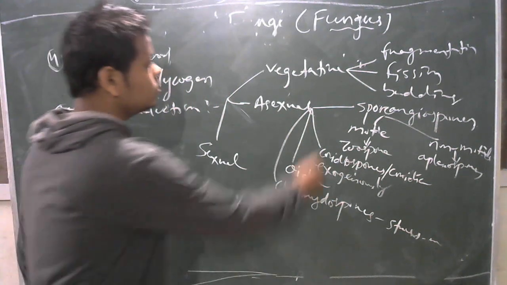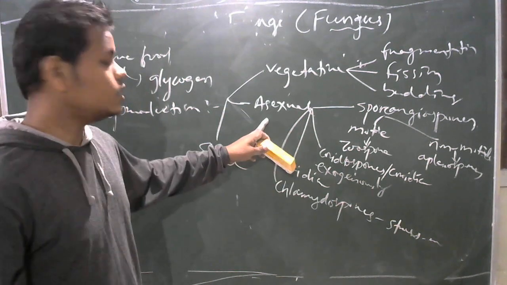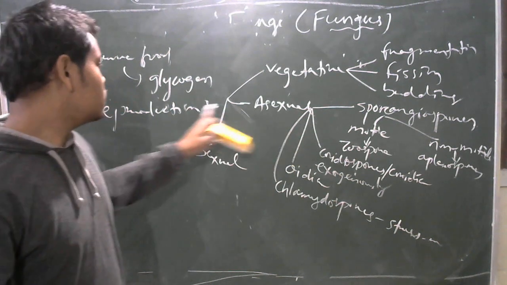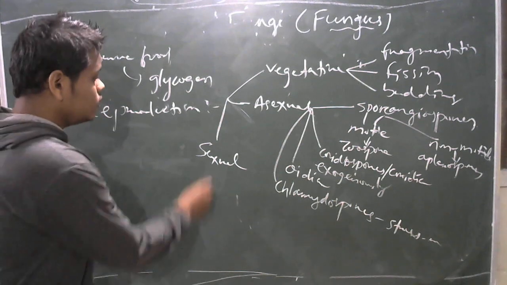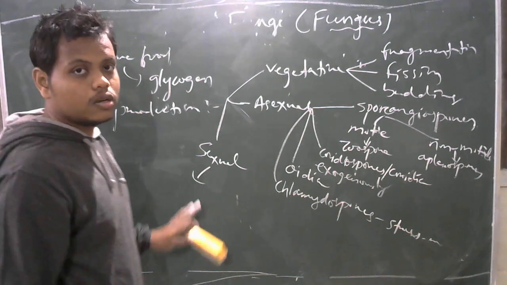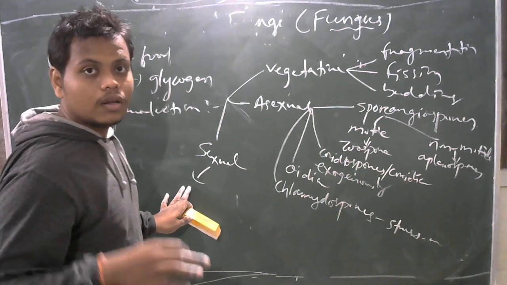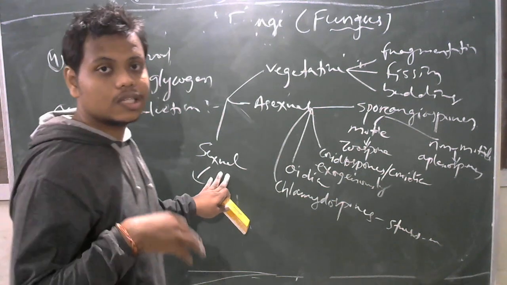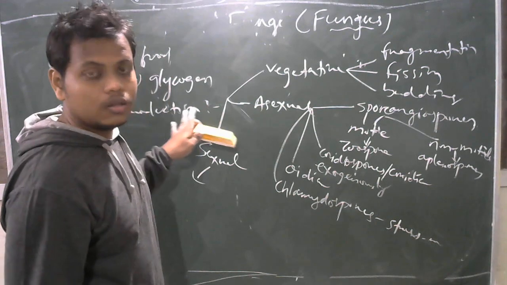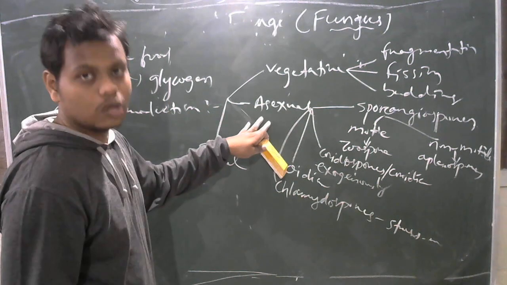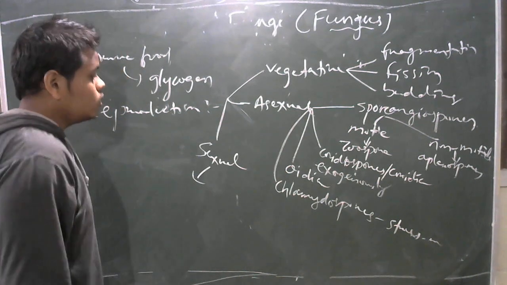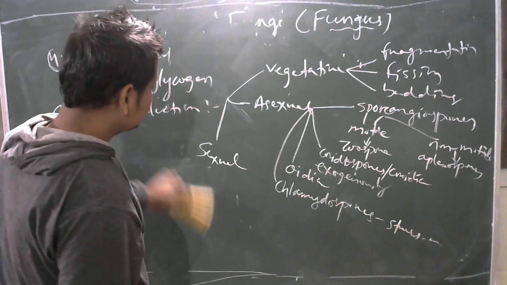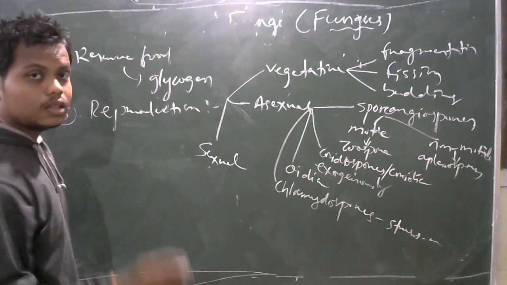So these are generally the 4 different types of asexual spores by which reproduction of the fungi occurs. Then sexual reproduction. Sexual reproduction occurs in very rare and extreme stress conditions in fungi. The general type of reproduction is asexual reproduction. Sexual reproduction occurs by 3 steps.